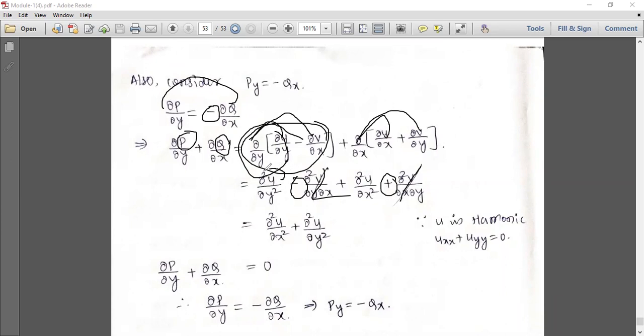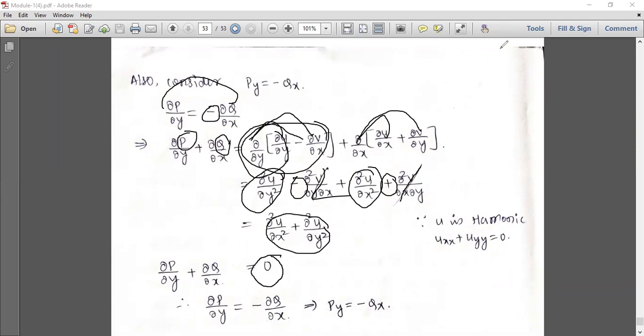So what we are getting is ∂²u/∂y² and ∂²u/∂x². Okay, so that is ∂²u/∂x² plus ∂²u/∂y². But in the statement itself, they have given that u is harmonic, v is harmonic. In the earlier case, we used that v is harmonic, since v is harmonic, vxx plus vyy is equal to 0. But here u is harmonic. As u is harmonic, uxx plus uyy equals 0. So this entire thing is equal to 0. Okay, so I'll write it as 0.